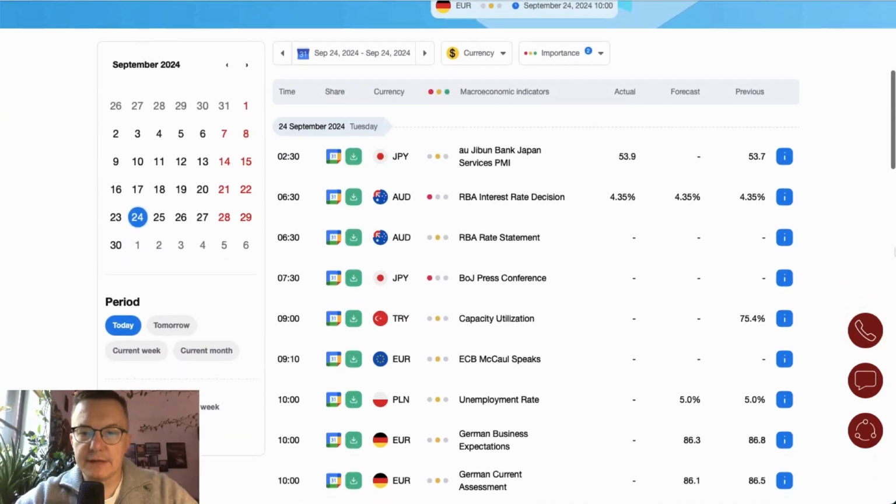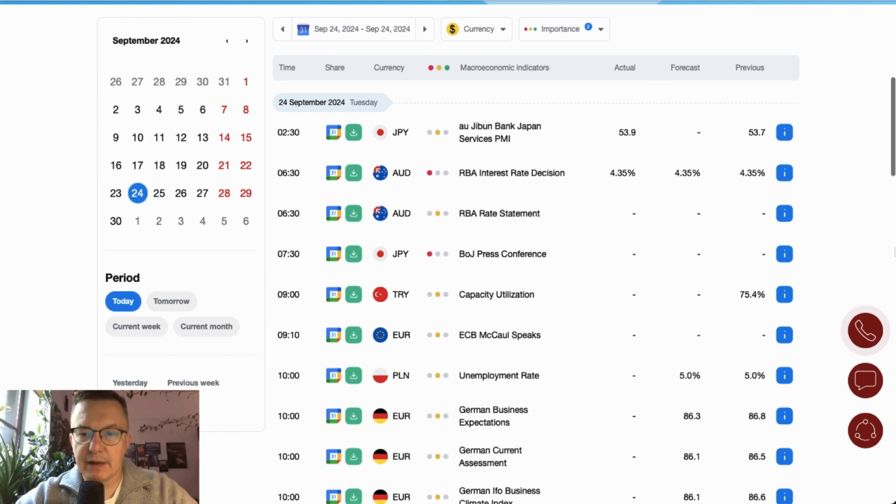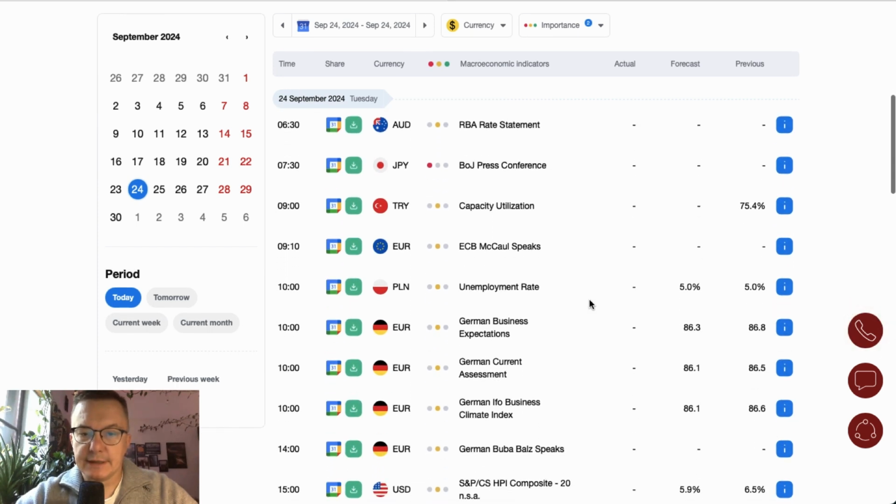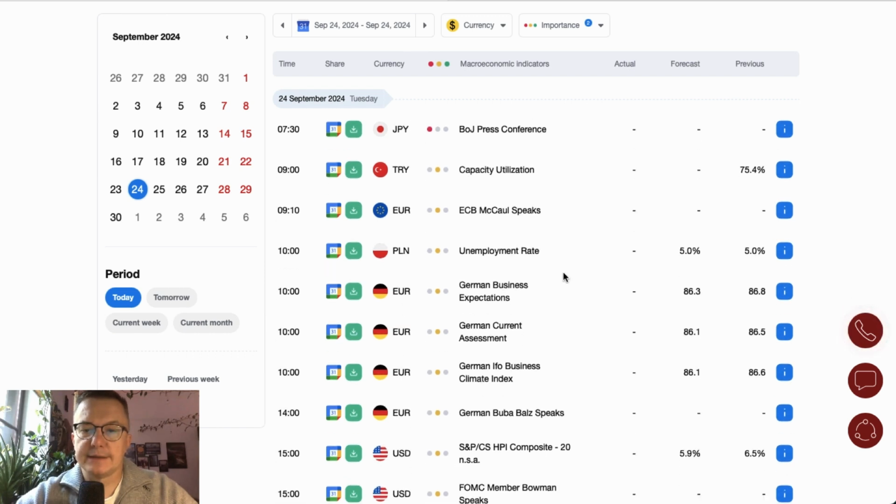The main event of the Asian session was the Reserve Bank of Australia interest rate decision, and the RBA decided to hold the interest rate at the level of 4.35%. Moreover, we got the Japan Services PMI that beats the expectations, and the previous number of 53.7 with the actual number of 53.9 points. We got the Bank of Japan press conference, and then we got the RBA rate statement.